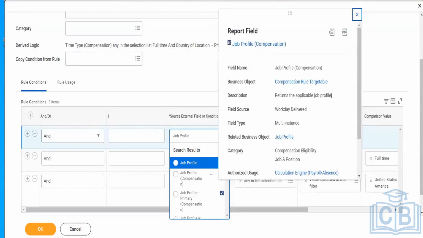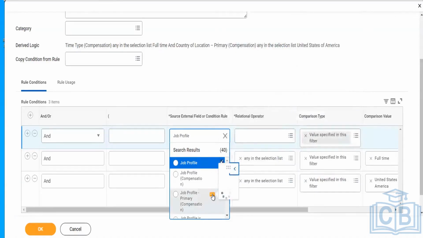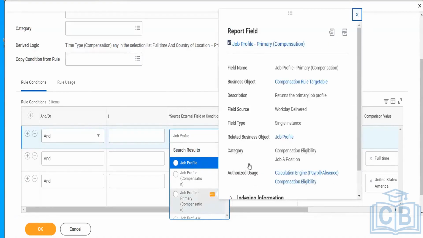Talking about the second one, it returns the applicable job profile. This is Workday delivered. This is one of the options that I can choose. And this is linked with compensation eligibility and the other thing is related to job and position. Let's check the next one. This again returns the primary job profile.